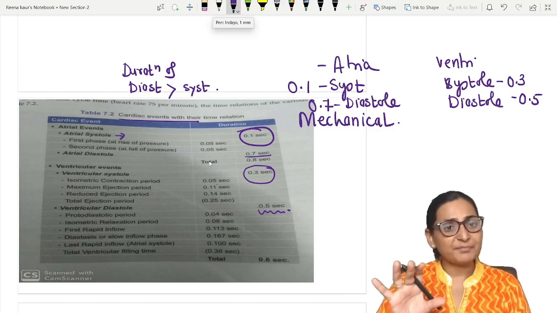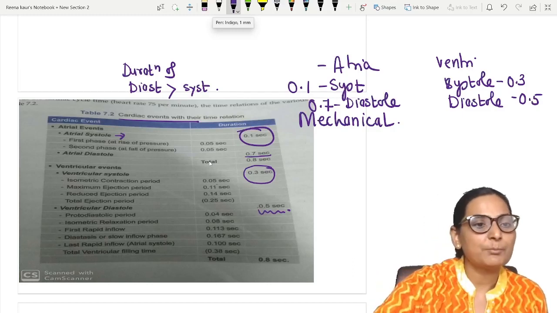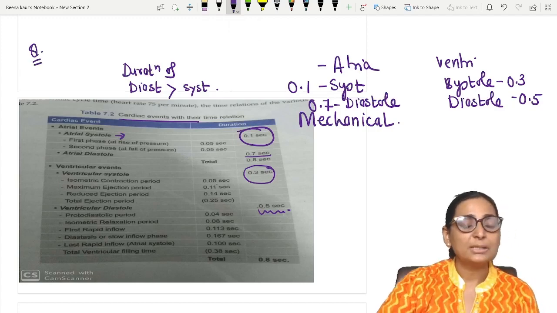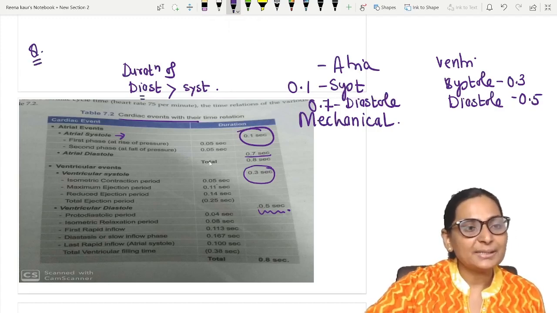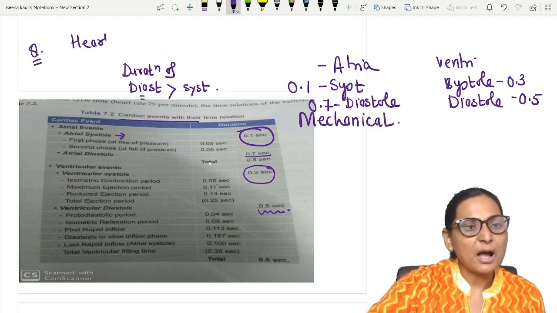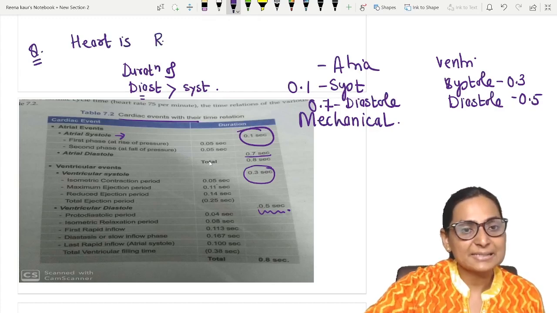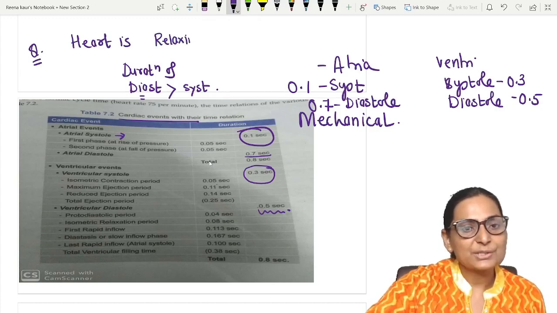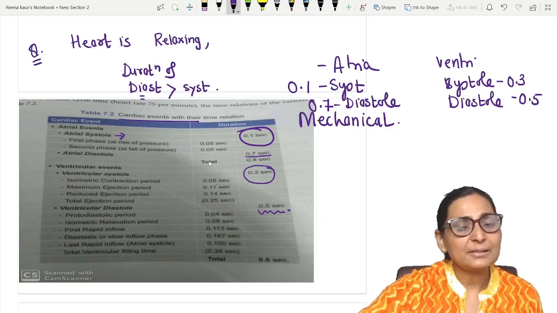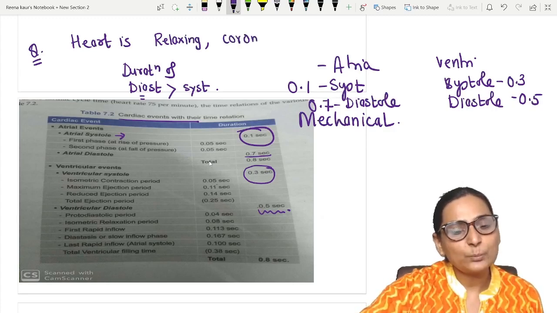Is there any significance? Yes, there is. This becomes an important MCQ also. Now, diastole is the period when the heart is actually relaxing, and this is the period when the coronary blood flow is increased.